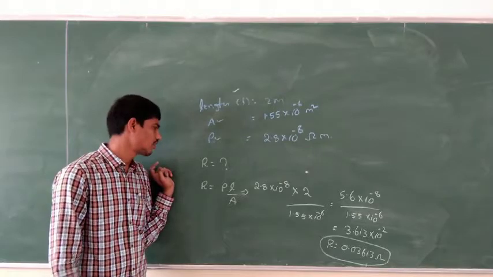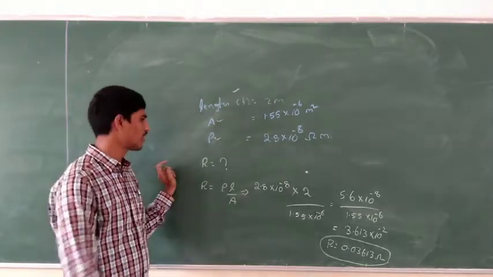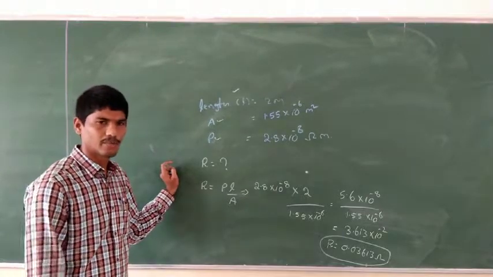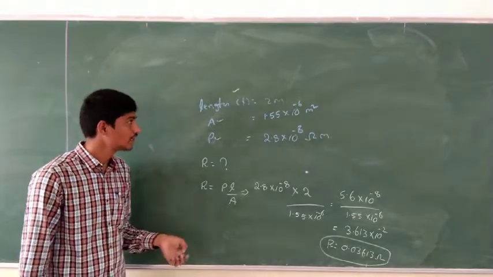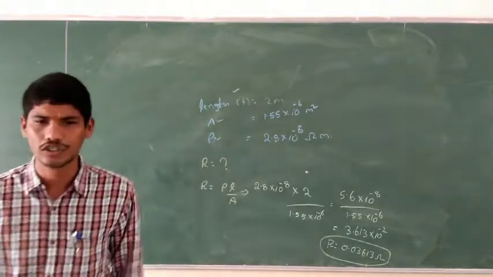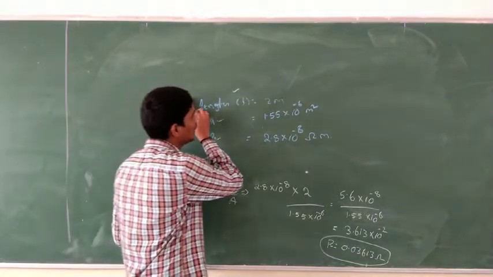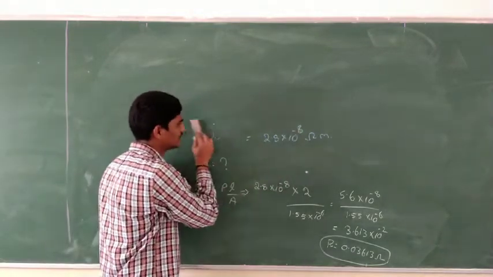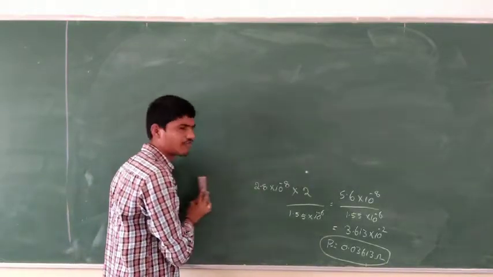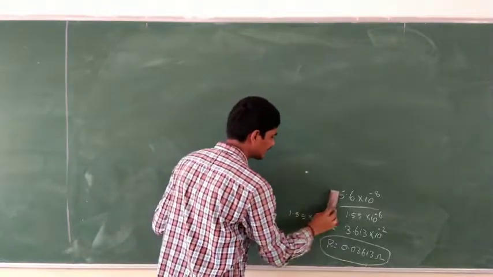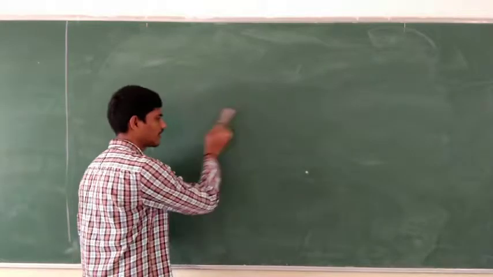This is how we solve the numerical. If they ask to find rho, or if they give R, we are going to find rho. We know the formula for the rho value. Clear, everyone? Now we are going to see another problem, where they give one resistance value and we are going to find the new resistance value. So how do we find it?